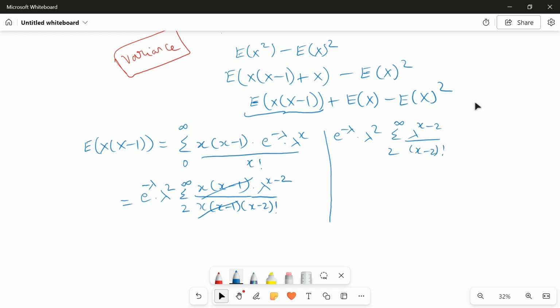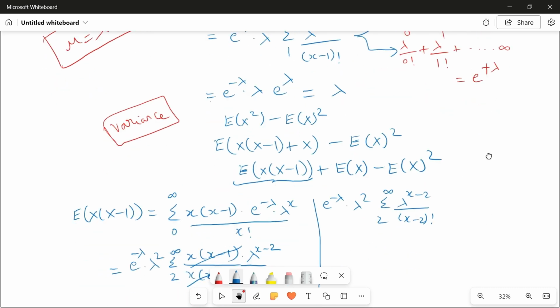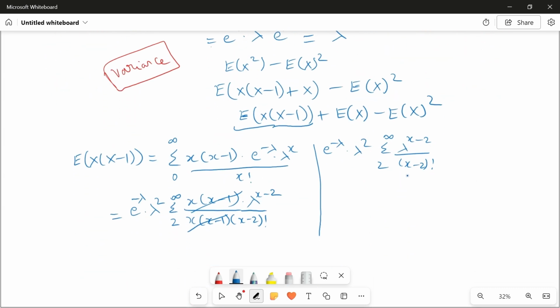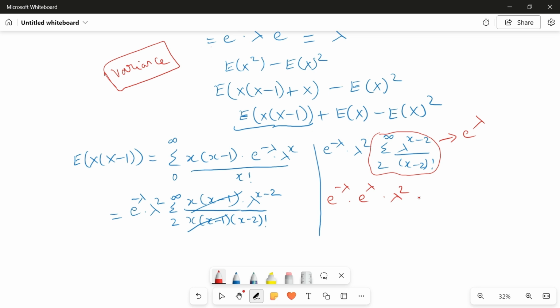Can you see the similar function we got in the calculation of mean also? Lambda power x minus 1 by x minus 1 factorial, where your limit was 1 to infinity. Now it is nothing but lambda power x minus 2 by x minus 2 factorial, and your limit is 2 to infinity. This is the same. When you expand this, you again get lambda power 0 by 0 factorial plus lambda power 1 by 1 factorial, and again you get the same result, e power lambda. Understood? So e power minus lambda and e power lambda will go to 1. Only lambda square will remain.